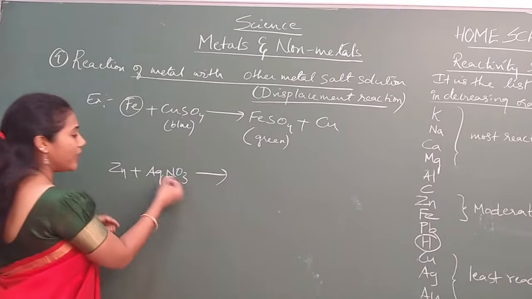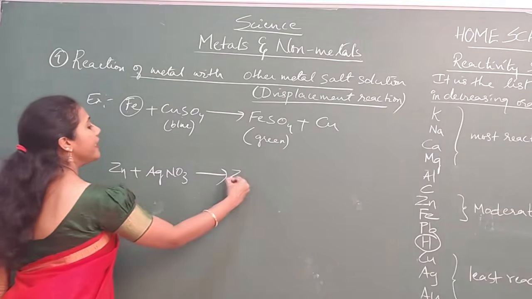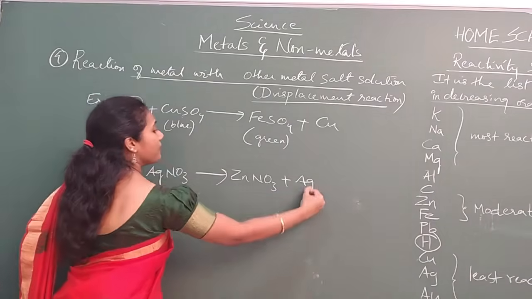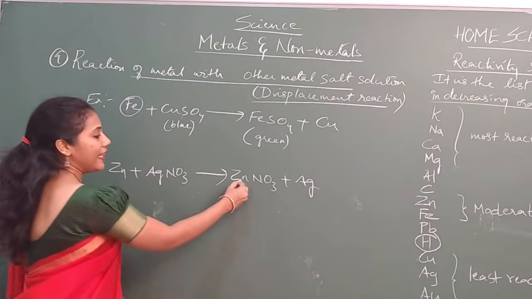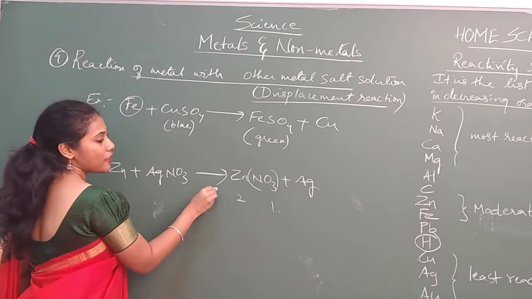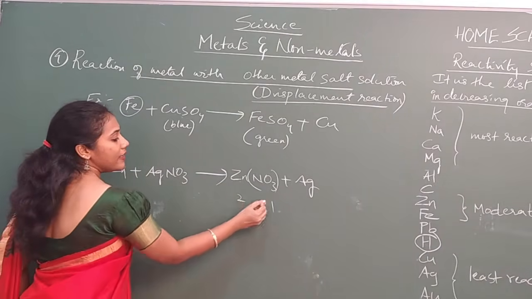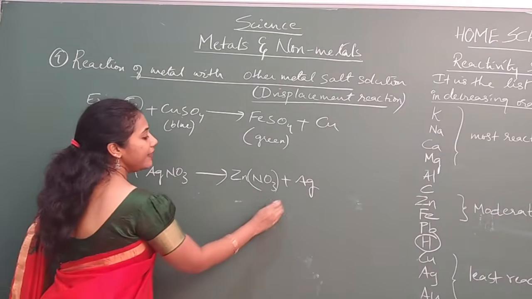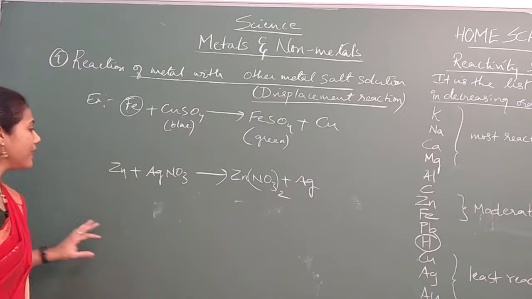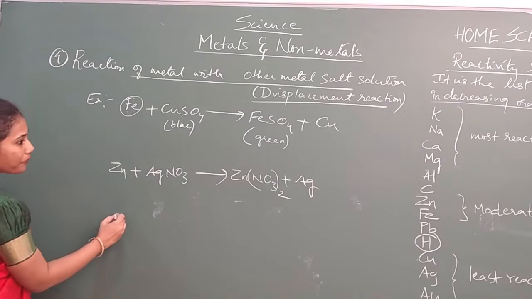So definitely what is the product you will get? You will get ZnNO3 plus Ag. Yes or no? But Zn valency is 2, NO3 valency is 1. So what is the formula, guys? Zn1, NO3 twice. So this will be the formula. Clear? One more question I'll ask you now.